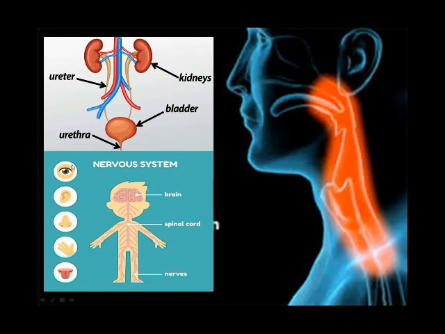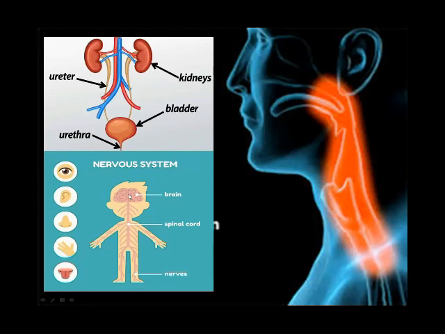All these sense organs are connected to the brain, and the brain tells us what we see, what we hear, what we smell, and how we touch, soft and hard. And how we taste: sweet, salty, bitter. These are also connected to our brain.